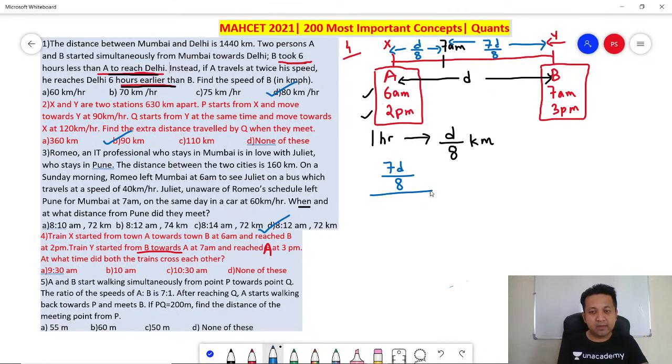What is the speed of A? They have not given you the speed of A directly. It is the speed of A plus the speed of B. Remember, two people are moving in opposite directions.